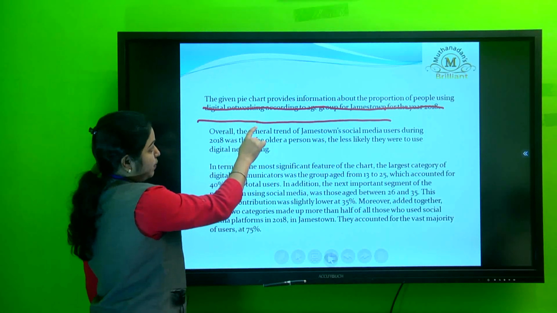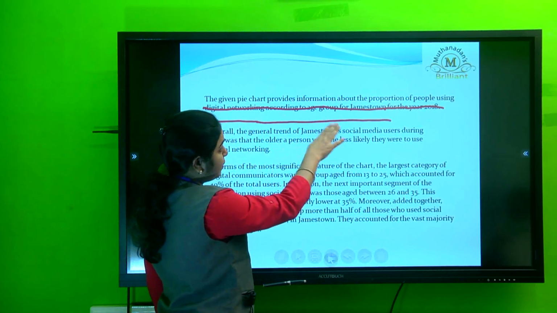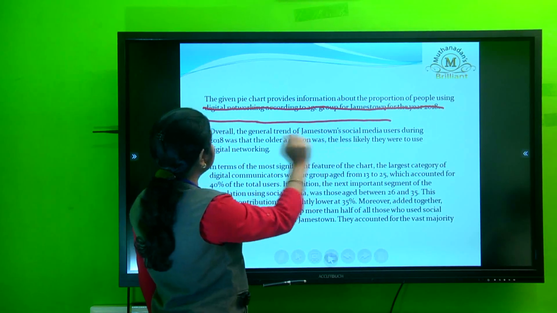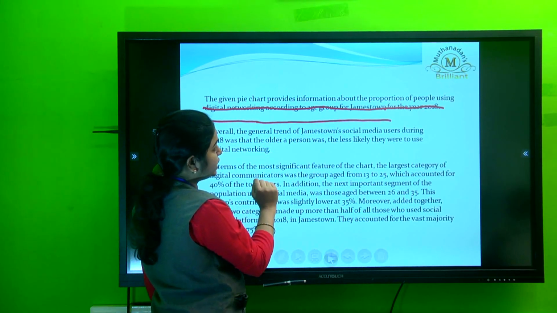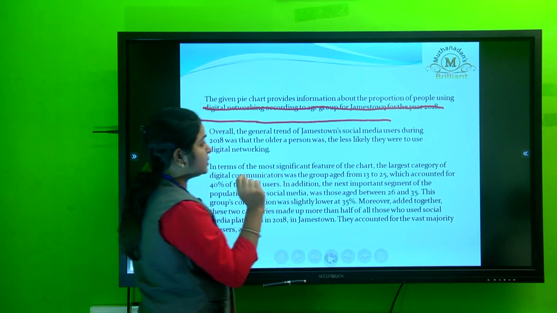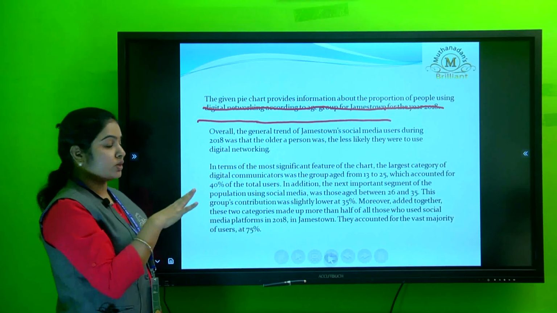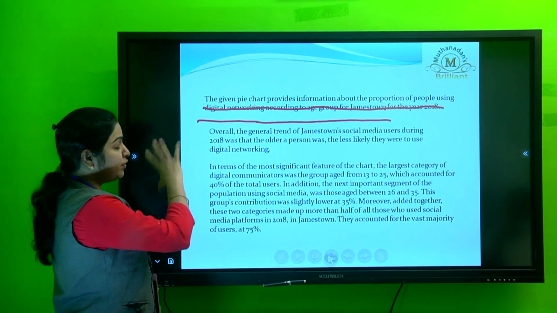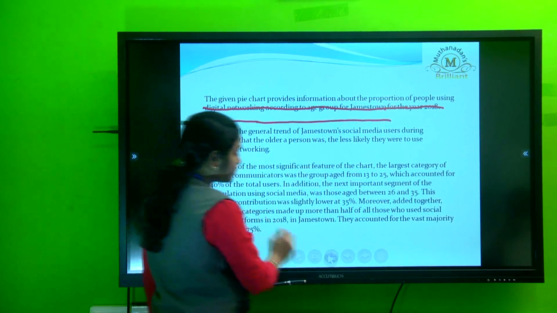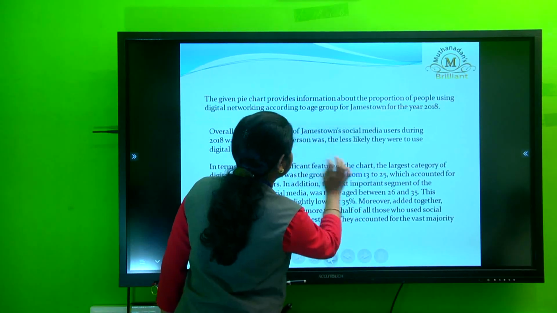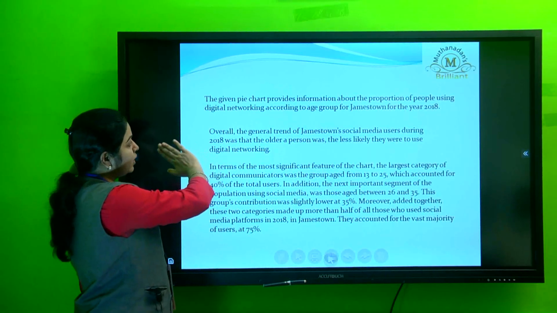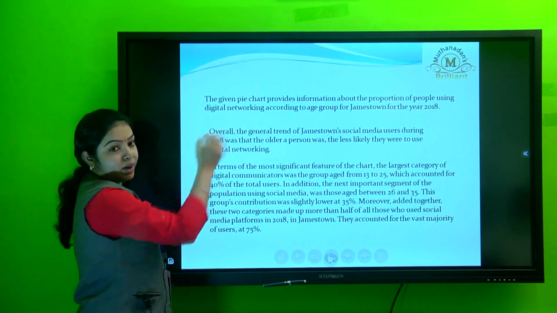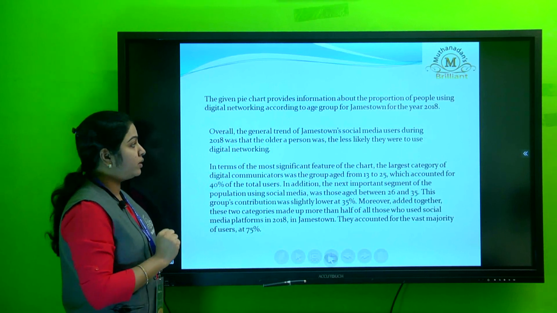The given pie chart provides information about the proportion of people using digital networking according to the age group for Jamestown for the year 2018. So the same question is reframed in a new way and put in the first introductory part of task 1 academic writing.